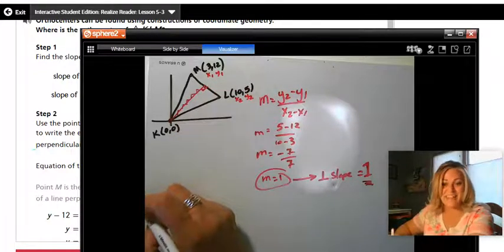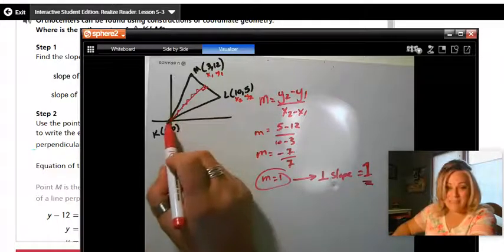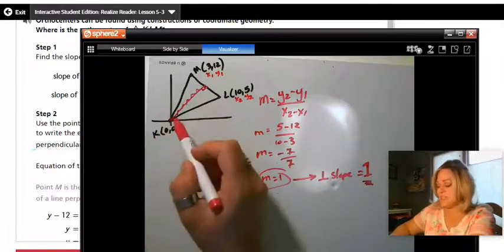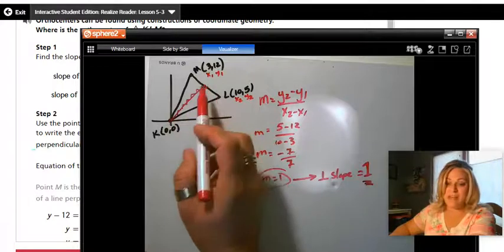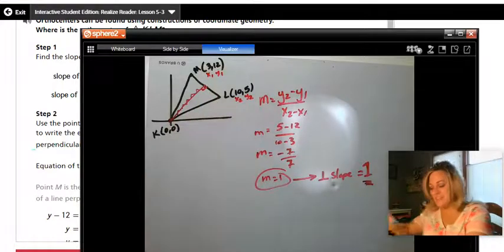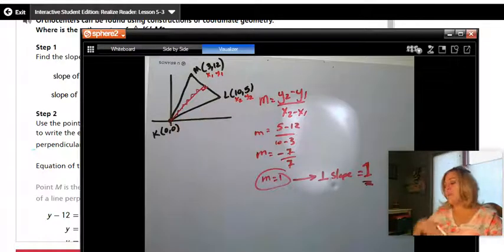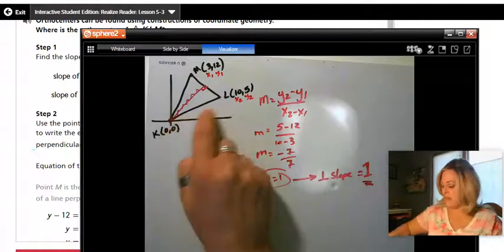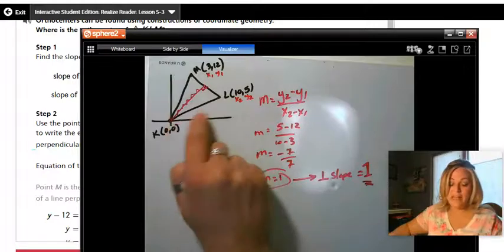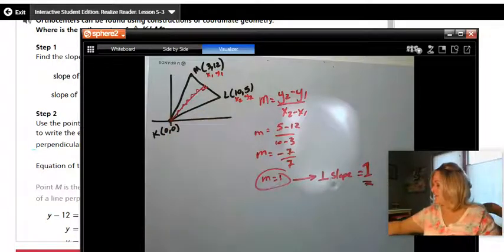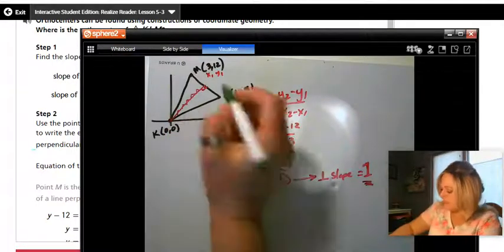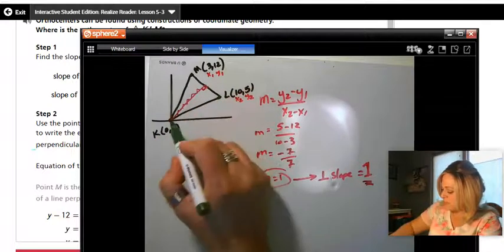But it doesn't always work as easily because what you're needing is not just the equation of the line. You need where the other altitudes come together. Where do they intersect? So that's going to require some more math. So I'm going to pick another segment. I'll pick this one down here, K to L, and I'm going to find the slope of that line. So I'm going to grab a different color here, and I'm going to use right here, these 2 points.